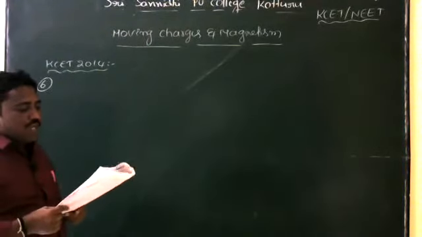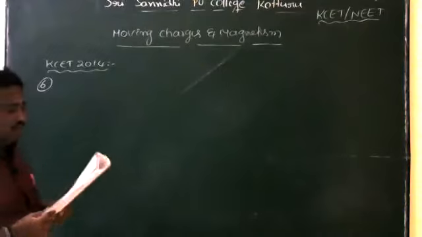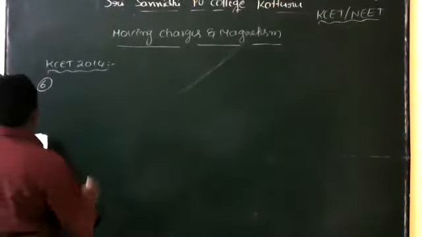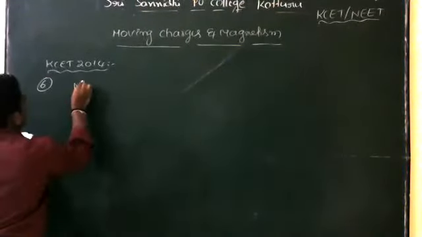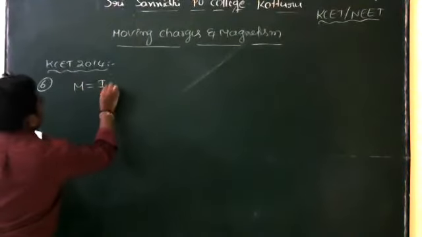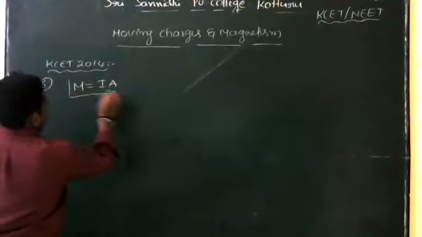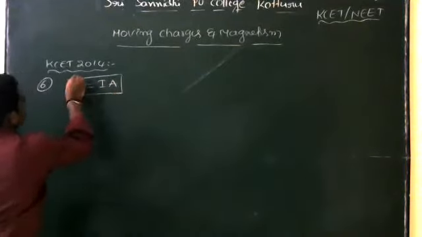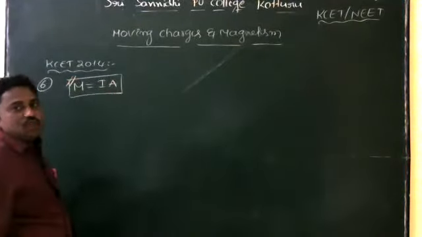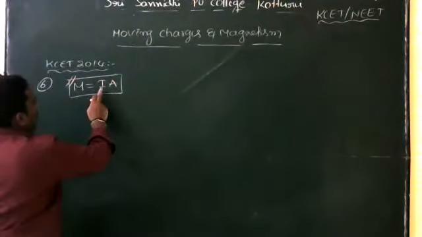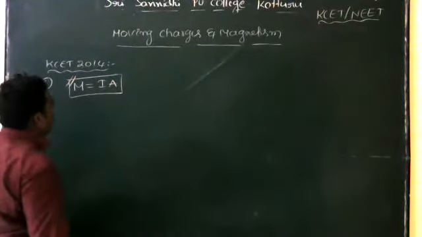So what is the magnetic moment of the coil? Magnetic moment. So we know that, what is the formula for magnetic moment? The product of current and area. So this is the formula for magnetic moment. So M is equal to IA, the product of current and area.